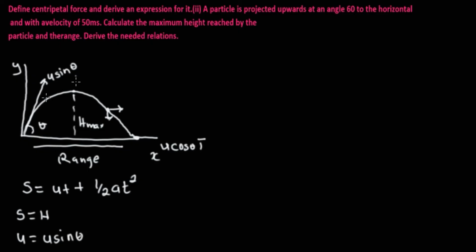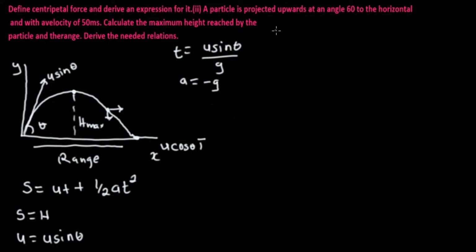The time taken to reach maximum height is u sine theta over g, and acceleration is given as negative g. So we can do the substitution.